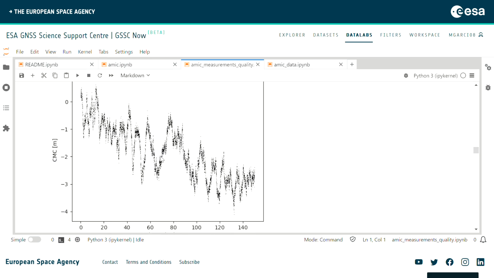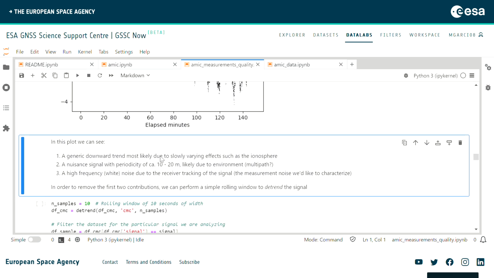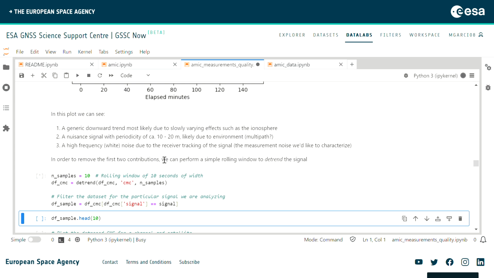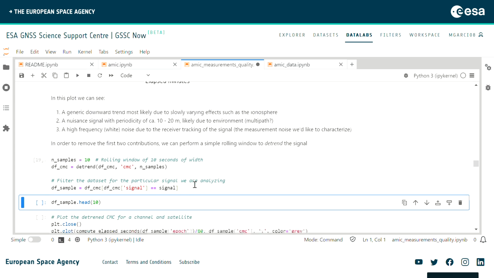of the positioning engines. So in order to estimate this high frequency noise size, what we are going to do is basically compute the trend of this function. To do that, we use the trend method that is defined in one of the libraries that we imported before. And we define a rolling window of 10 seconds of width. Obviously, there are more perfect ways to detrend the signal. We could use dual frequency data to get rid of the ionosphere, but in order to make things simpler, we are going to use the simple rolling window for that.